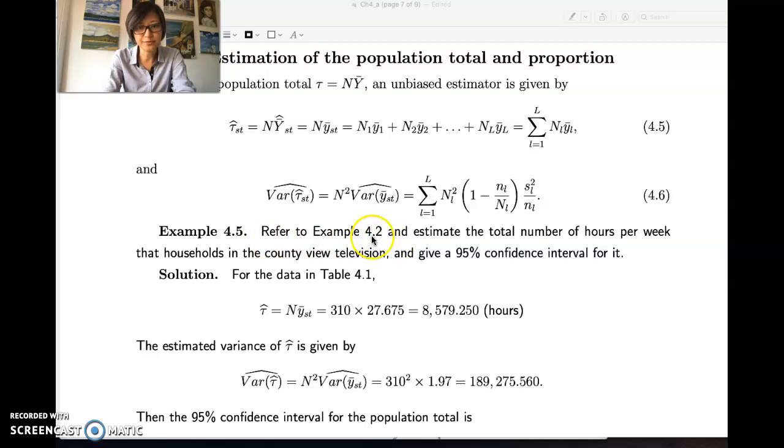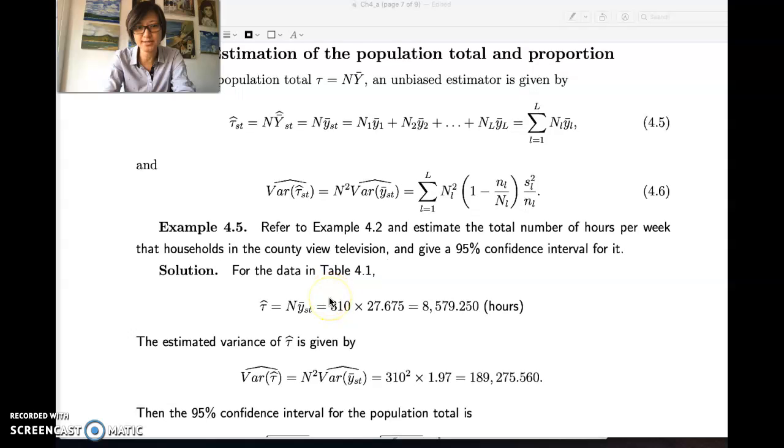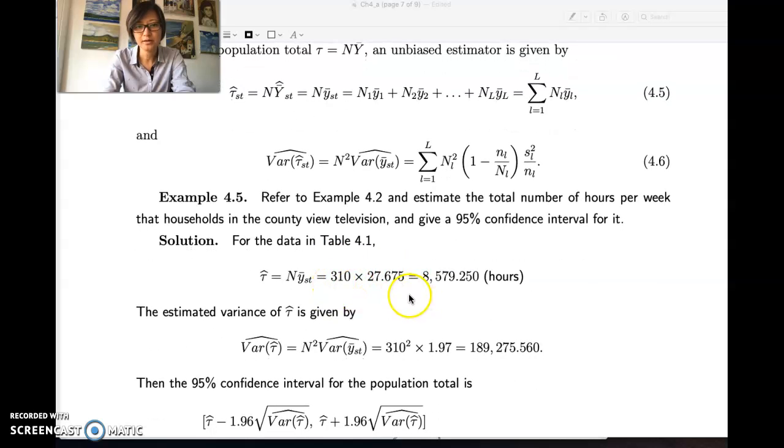Refer to example 4.2, estimated total number of hours per week for the households in the county. We estimated for the entire population that on average, each household spends about 27.675 hours watching TV. Now we have 310 households, so the total number of hours is simply to multiply by 310.